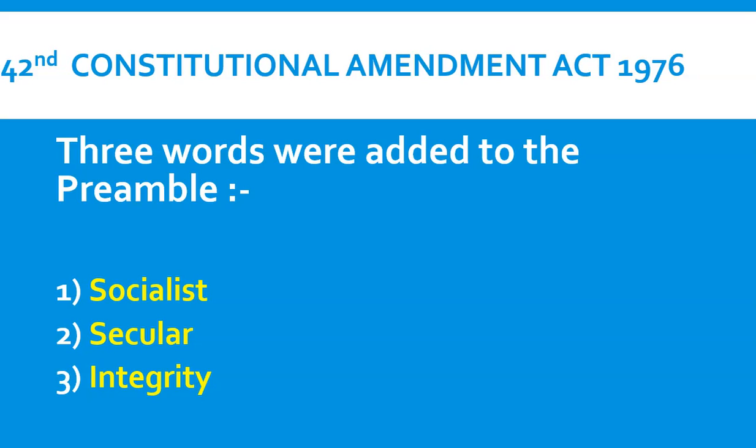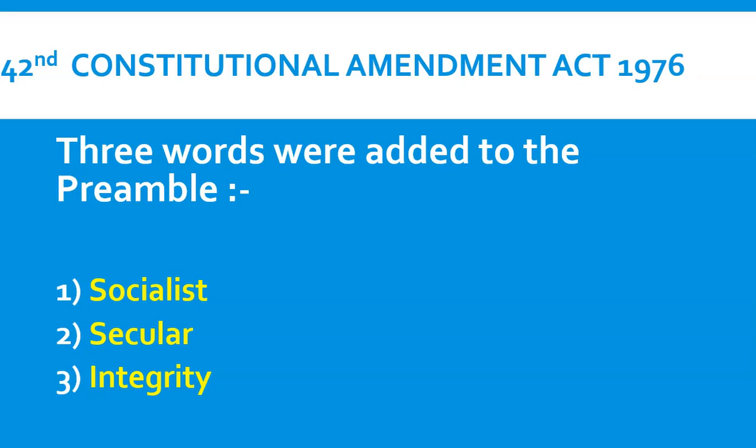Now what is the meaning of integrity and why was the integrity word added? So friends, there are two words in our preamble: unity and integrity of India. So what is unity? Unity means when people of two different religions, communities, sects come together. And what is integrity? Integrity means when you ensure that now they will not go apart. Once they have come together, integrity means you ensure that they will not go apart.